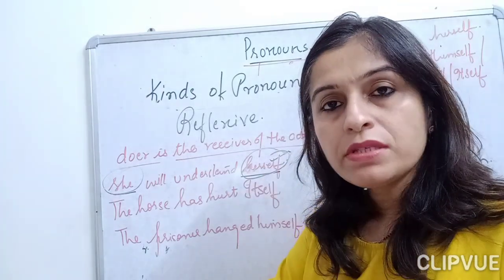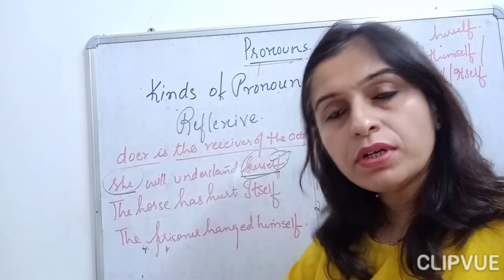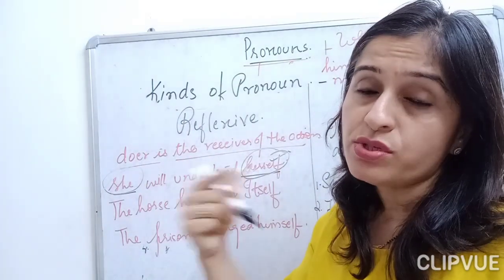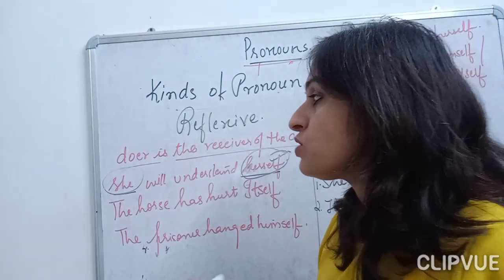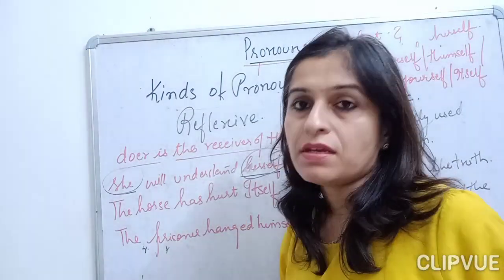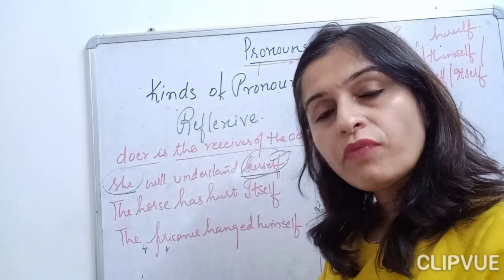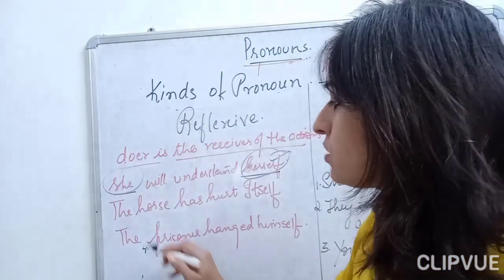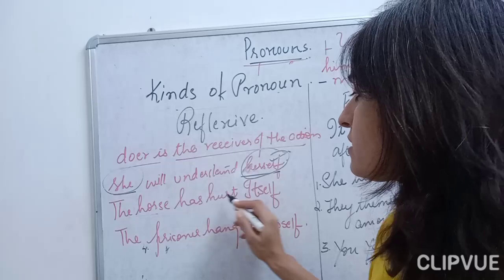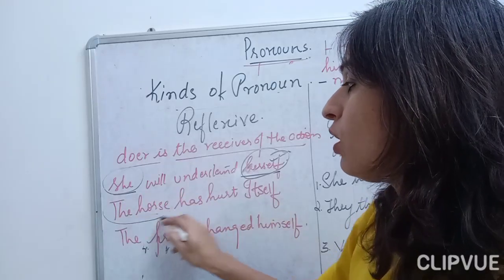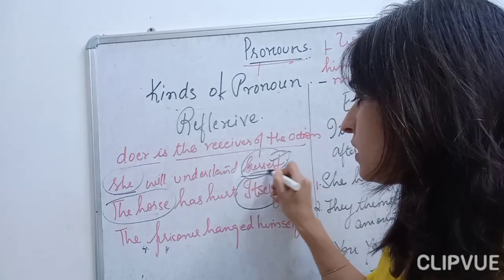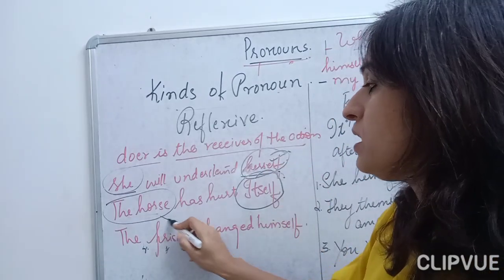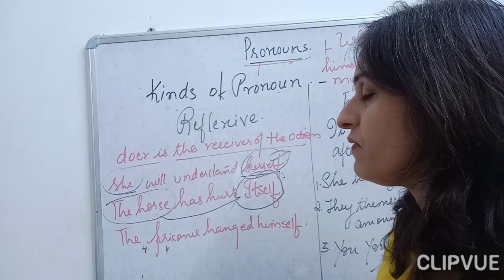Okay, Ram told that he will complete his work himself. So Ram is the doer and he will do his own work himself. That is, the doer of the action is the receiver of the action. Ram will be punished for his mistakes. Okay, so in this way the doer of the action is the receiver of the action. The horse has hurt itself. Okay, the horse, who is the doer here? Horse. What did it do? It hurt itself. Itself. So he is the doer and he is only receiving the action.